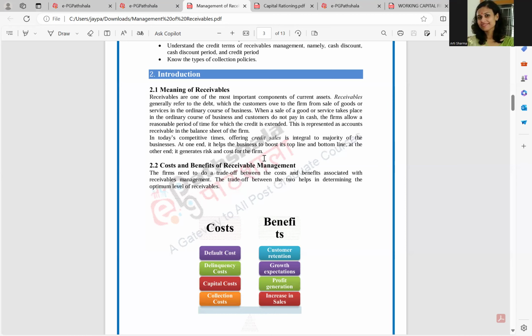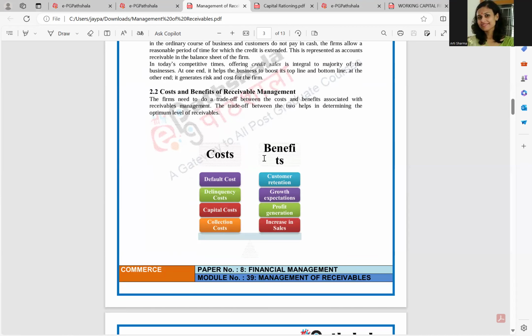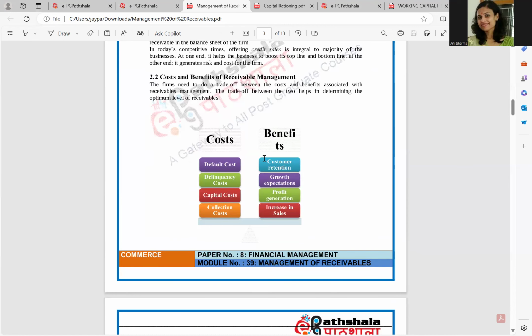Why does it generate risk? Because if the amount of receivables and the period of credit increase, then the risk of default, or the risk of conversion of these bills receivable into bad debt, increases. So there are both the cost as well as the benefits related to receivables, and there is a trade-off between these two. Costs involve the default cost, delinquency cost, capital cost, and the collection cost, and the benefits involve customer retention, growth expectation, profit generation, and the increase in sales.